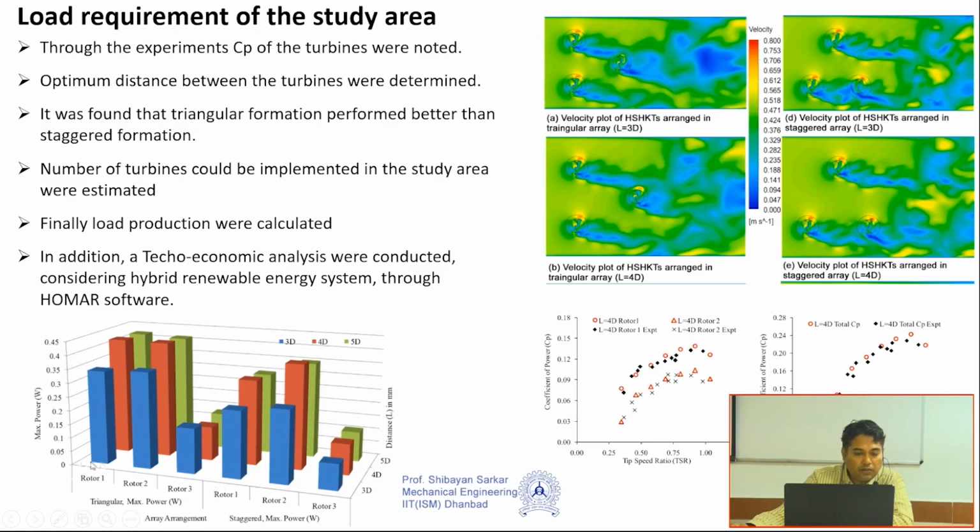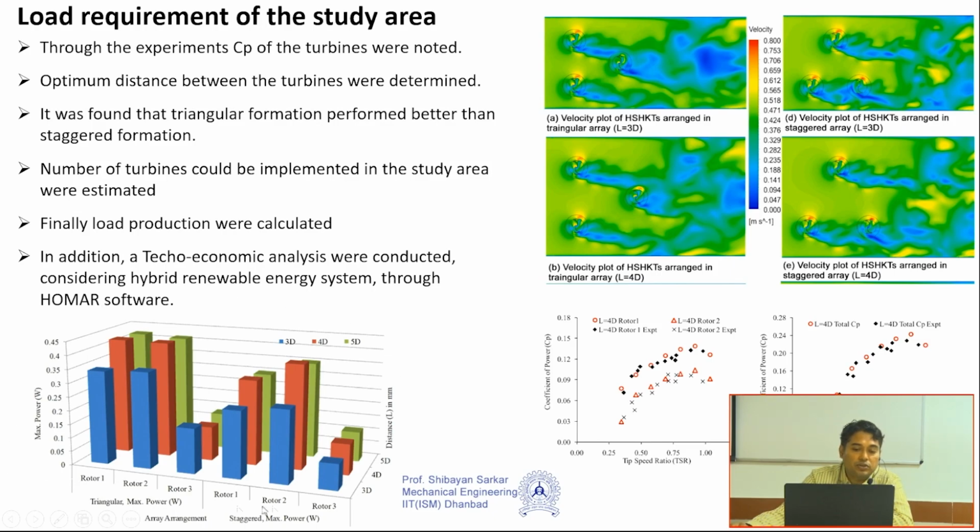So you can see this particular figure. These first three, rotor 1, rotor 2 and rotor 3, correspond to the three turbines, and here you can see that 4D, the brown one, is giving the better result. The brown one and the green one are almost similar, but the brown one is giving better. So even if you increase your turbine distance from 4D to 5D, maybe 6D, it will not have that much impact. That means performance will not increase. So better keep it at 4D.